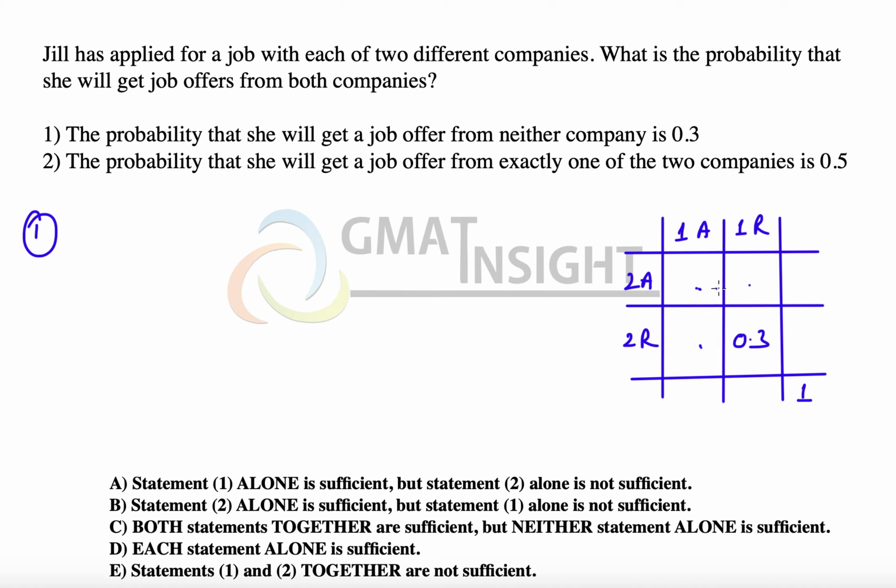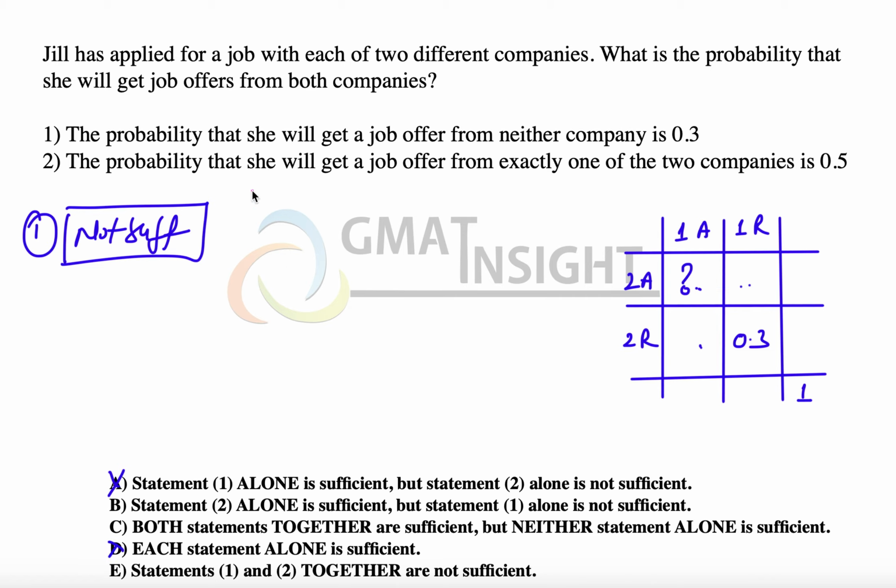Now we know that the sum of these three regions is equal to 0.7. But the question is, what is the probability that she will get the job offer from both the companies? We need to find out the value here, which we cannot find because we need at least one of these two values and the sum as well somewhere. So the first statement alone is not sufficient to answer the question. Options A and D can be eliminated.